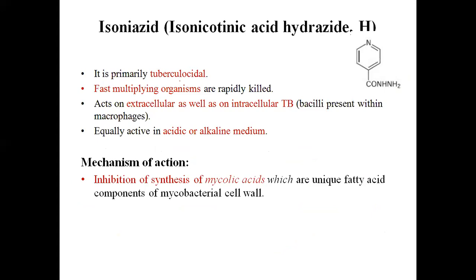Now we will move to the main drug, that is isoniazid. This is a prototypic drug, the main drug of the anti-tuberculosis category. The other name is isonicotinic acid hydrazide. See, this is the basic ring and this is the CONH-NH2 group. So this is basically tuberculocidal. This is not static, this is cidal. This is suitable for fast multiplying organisms. We can use it for fast multiplying organisms.